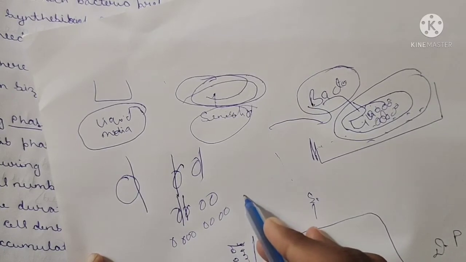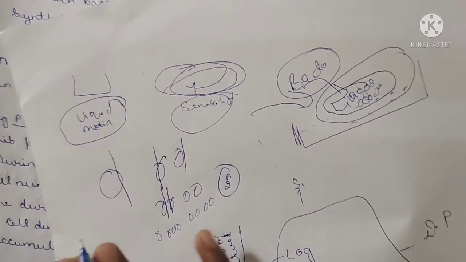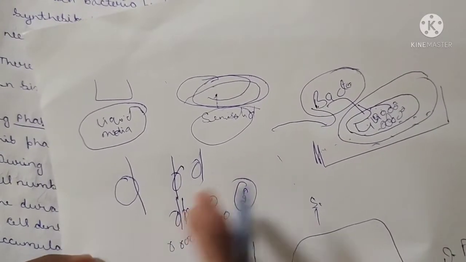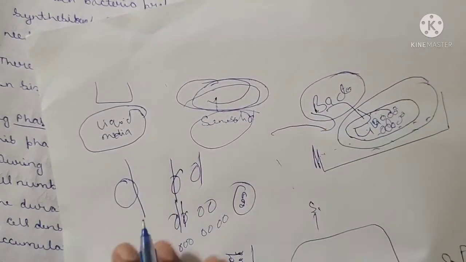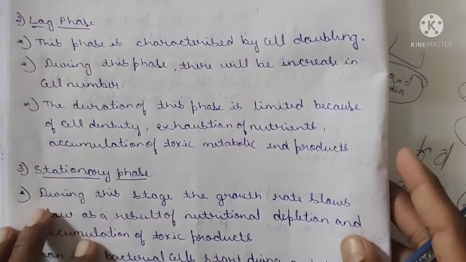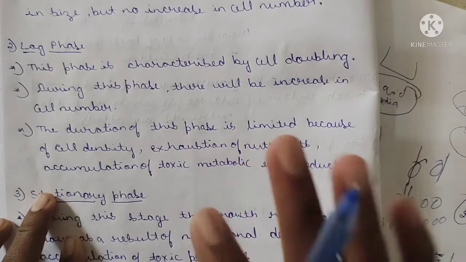Okay, they start dividing in a geometrical way, that is, 2 raised to n. In that way they are multiplying. Proliferation is like 2 into 2, 4, 4 into 2, 8, 8 into 2, 16, 16 into 2, 32. Continuously they are increasing, in this log phase. And the duration of this phase is limited.